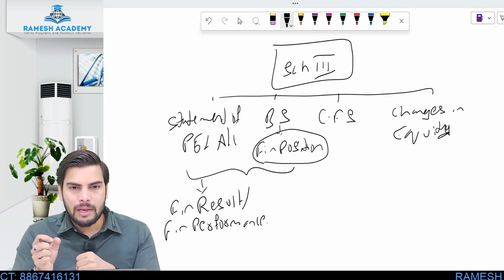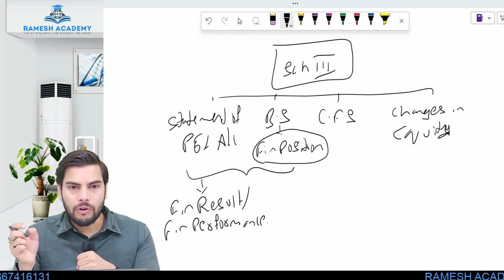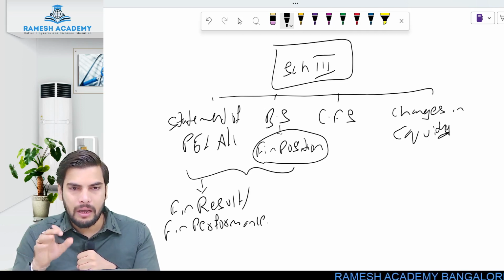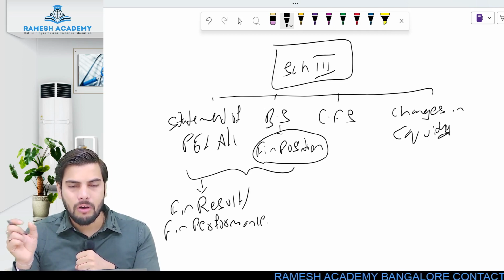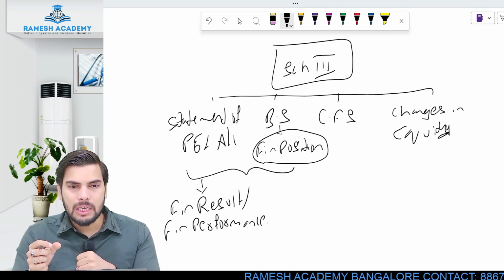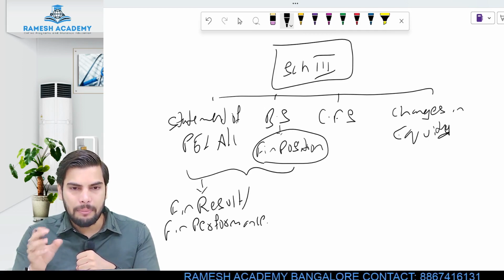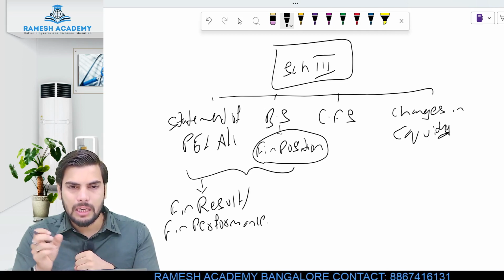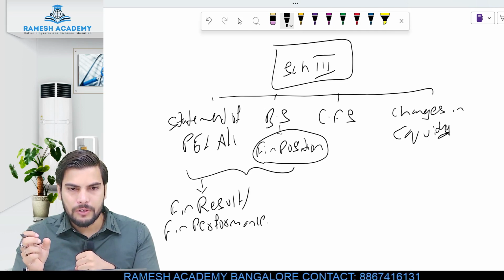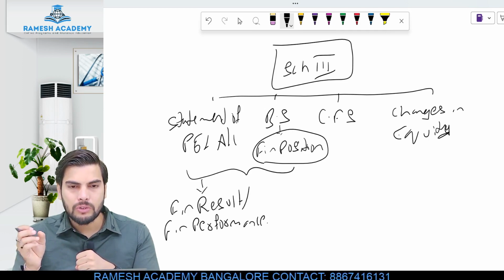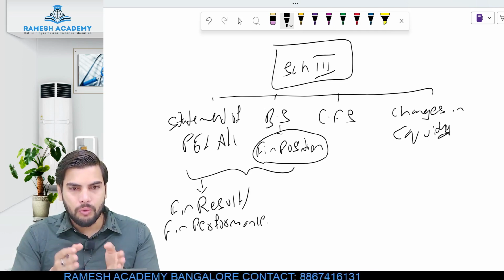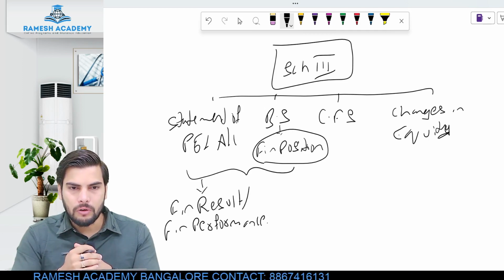P&L account would be like this: profit and loss account for the year ended so and so. So this P&L account will give me information about the entire year. Suppose in my trading and P&L account, if I just show a sales of 40 lakh rupees, this is not the sales which is happening on 31st March. No, this is the total sales which happened during the entire year. So when I say P&L account for the year ended 31st March 2023, it means for the financial year 22-23, this was the total value of sales.